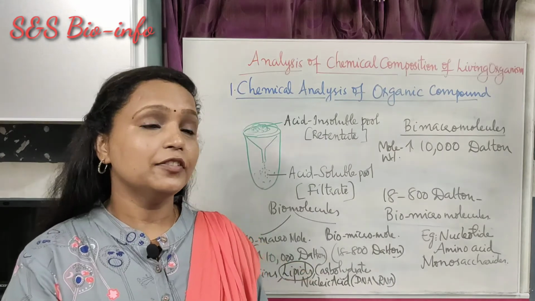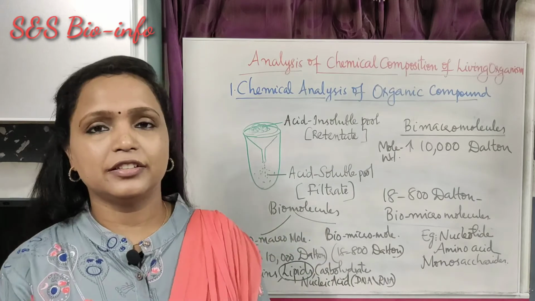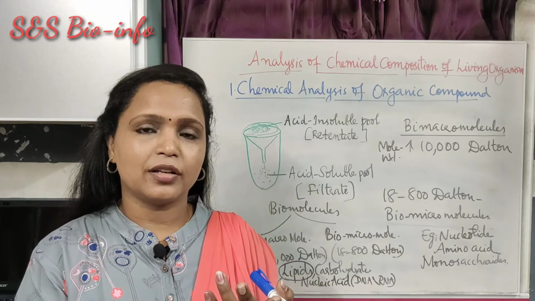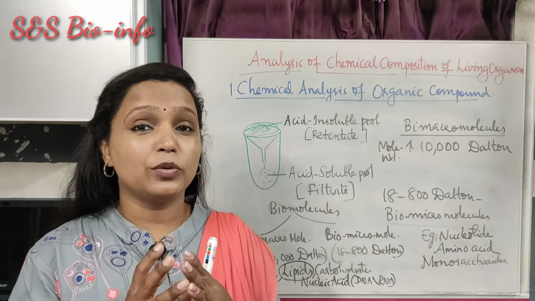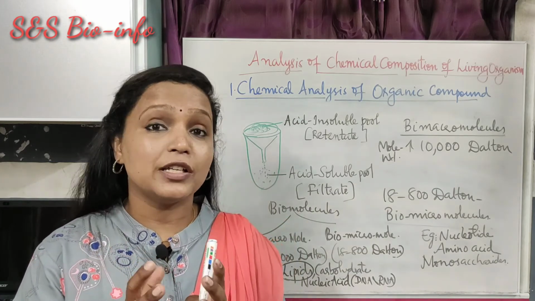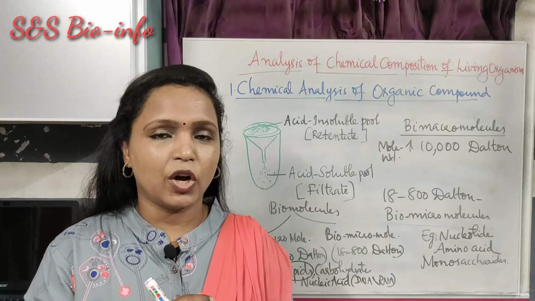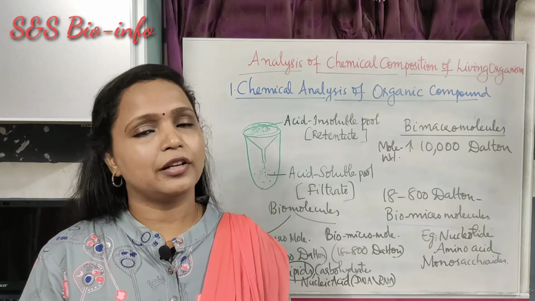After the filtration, both the retentate and the filtrate are subjected to various isolation and purification procedures to get the compounds in pure form. Certain analytical procedures can be used to separate various organic compounds and also to study their chemical structure and molecular formula.